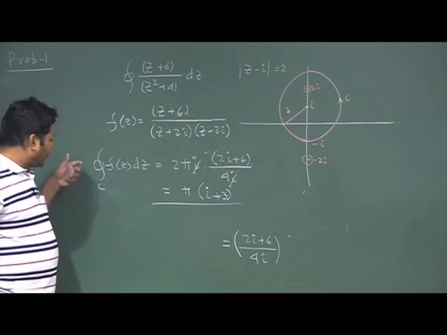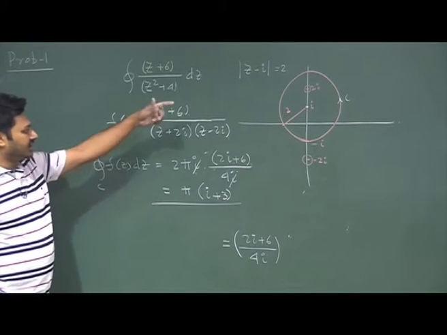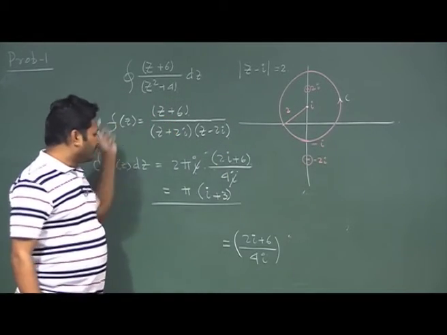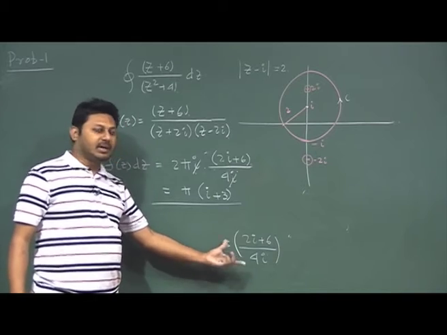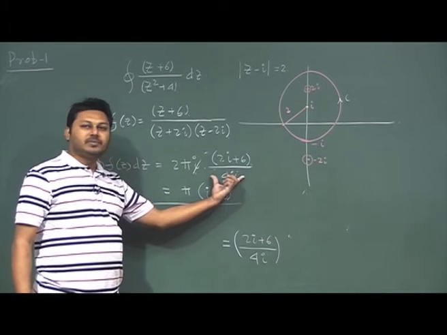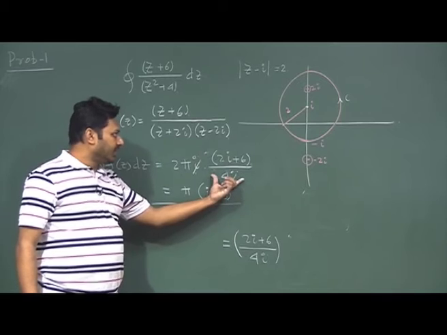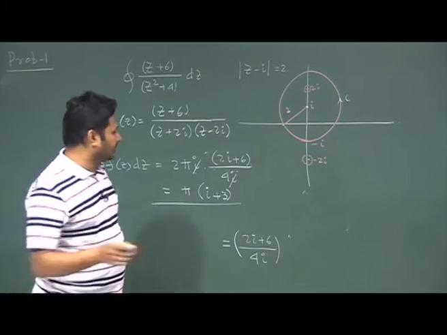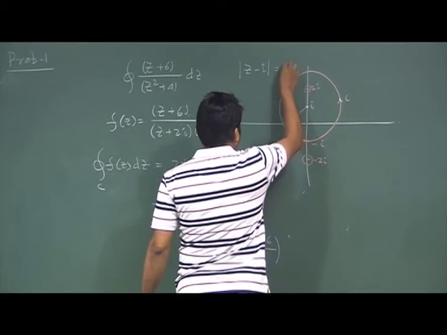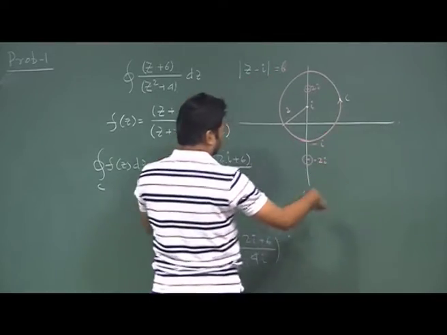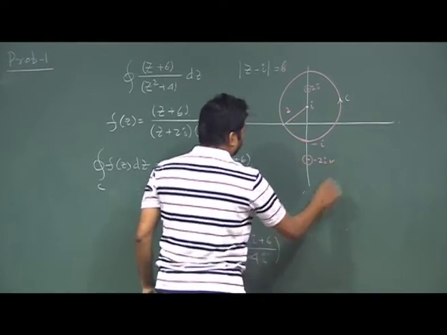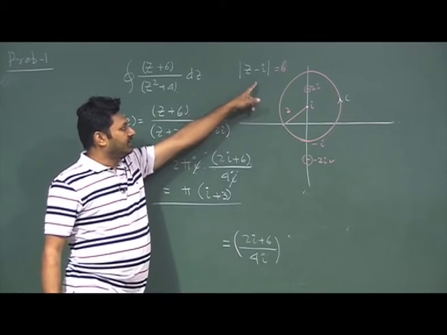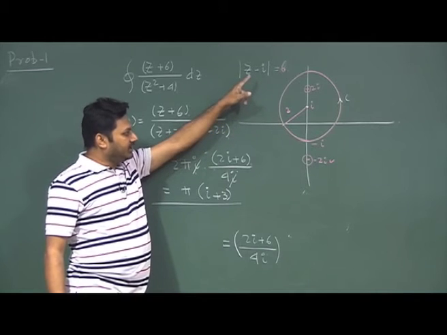This is the value of the complex integration in the region where we have singularities, but one singularity is outside, and the residue comes out to be this. I just put 2 pi i multiplied by the summation of residues. Since there is one residue here, I just calculate this and find this result. But please mind it, if the region is changed, for example, if the radius is 5 or 6, which will be bigger than this, then the 2i point will be included, and you need to calculate for that point also. So, obviously, it depends on the region.